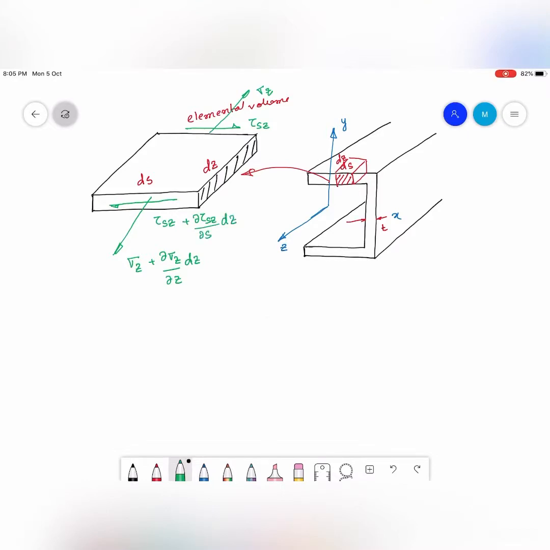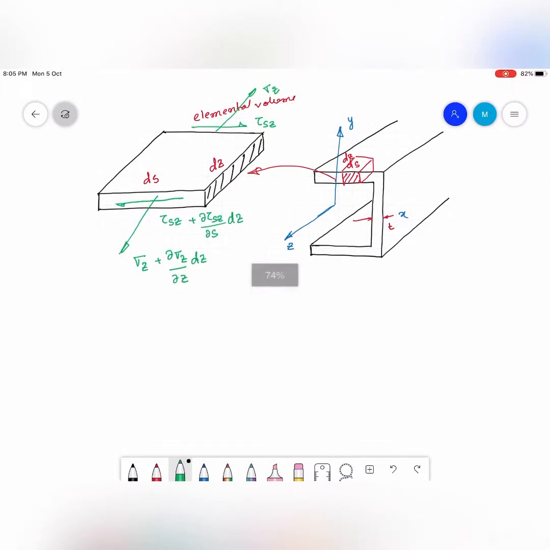Okay, and there would be a complementary set of shear stress on this surface, which is again tau sz, and here it is going to be tau sz plus del tau sz by del s into ds. Okay, so these are the shear stresses.